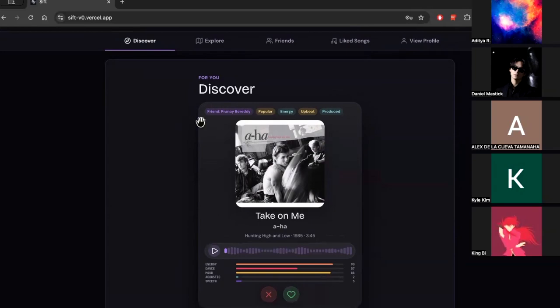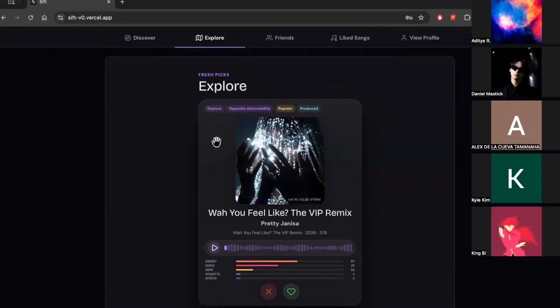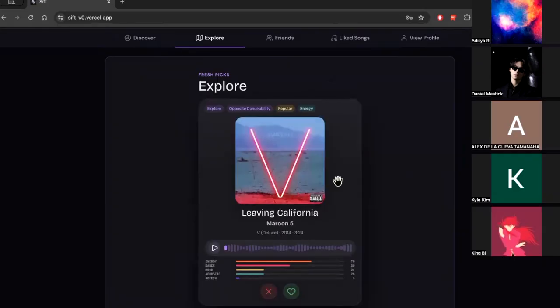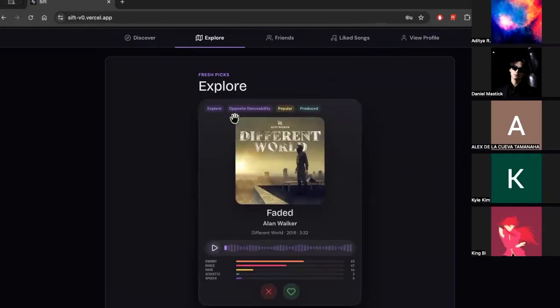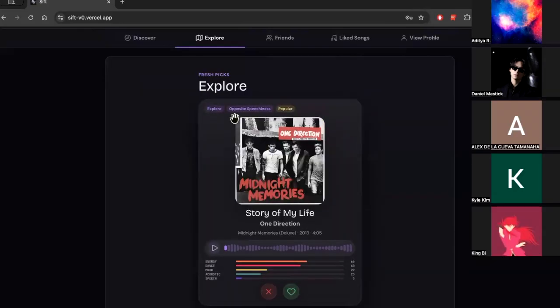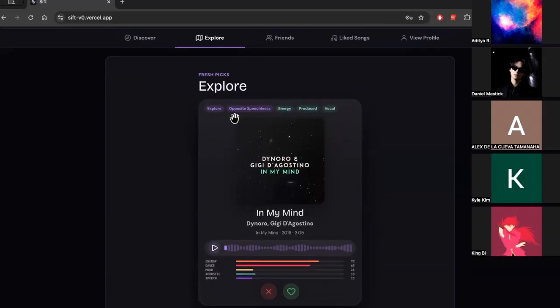If we quickly switch to Explore, Explore uses the same taste profile, but it has a different goal. Discover tries to find the closest matches, but Explore tries to create controlled novelty. It takes a specific quality, like energy or how upbeat a song is, and flips just that part of your taste while keeping everything else the same. So if you usually like high energy songs, Explore might show you something that's a little bit calmer, but still feels like you in every other way. It's not something that's random, but it's a little bit more personalized, and it intentionally nudges you outside your comfort zone.